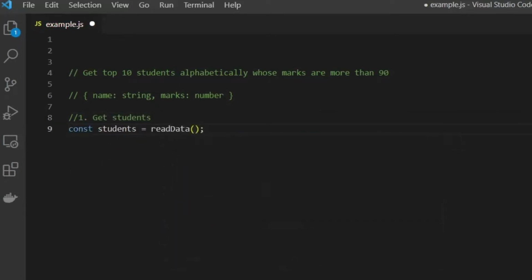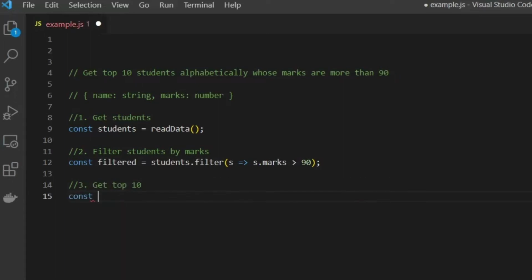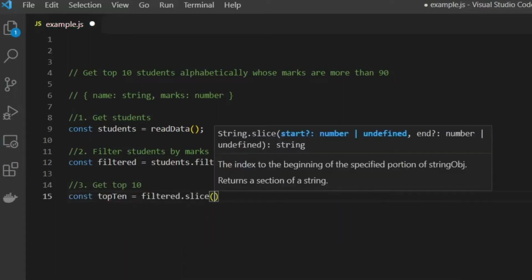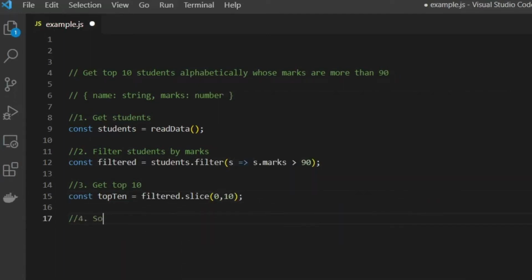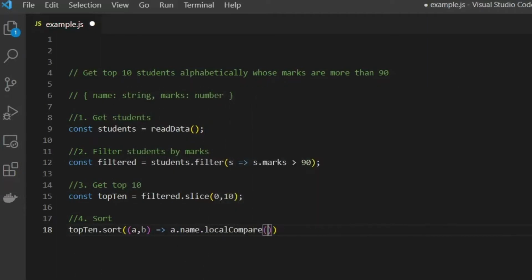First one is to read data. Second is to filter out students whose marks are more than 90. Third would be to get only top 10 students. And finally, we will sort students alphabetically by name. So in imperative paradigm, we have mentioned the how part, how to solve the problem step by step using these four statements.